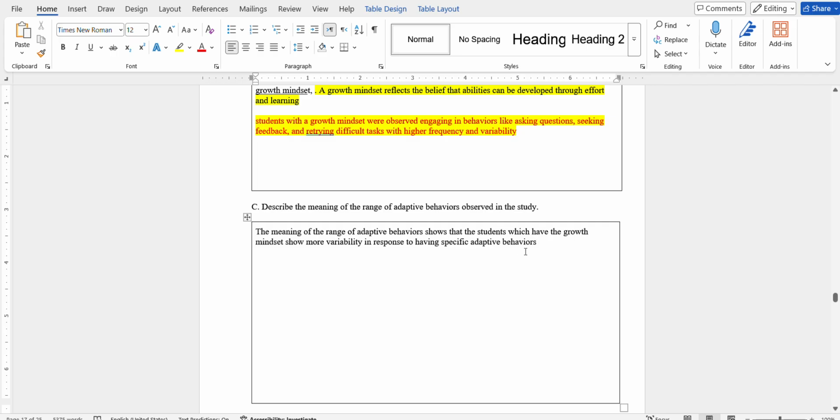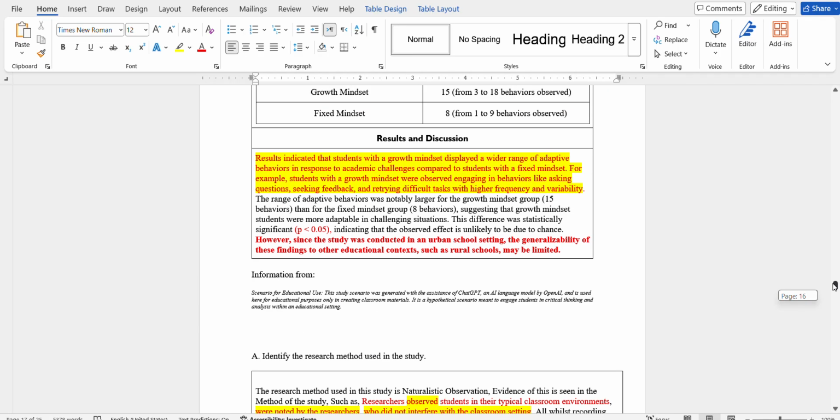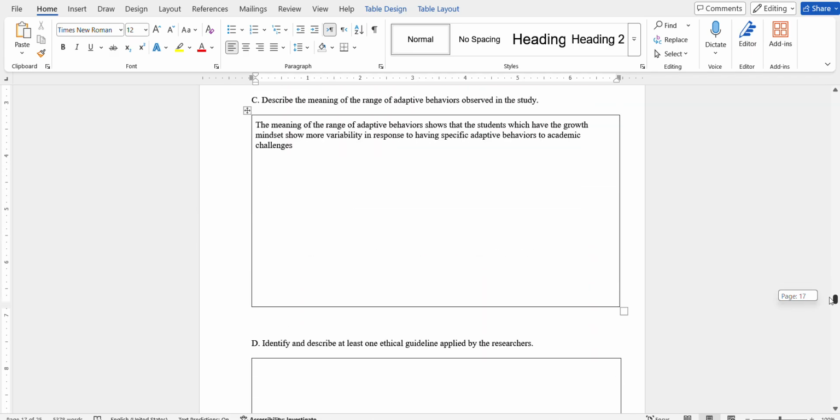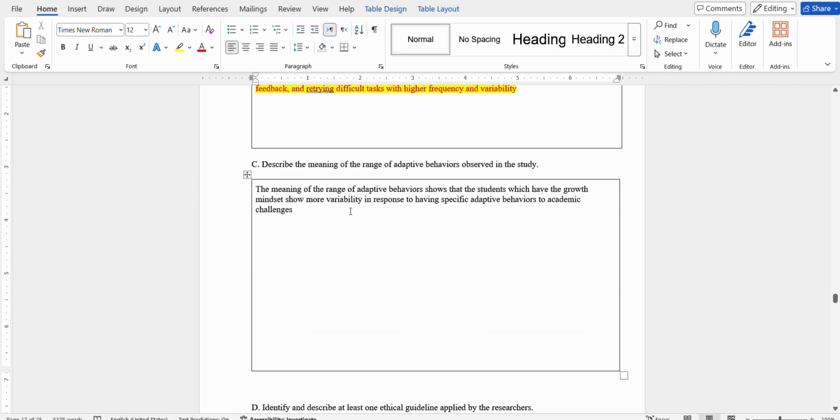In response to having specific adaptive behaviors to academic challenges in order to compare, okay, a wider range during the study.